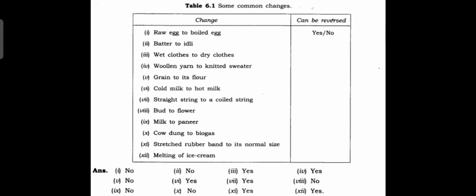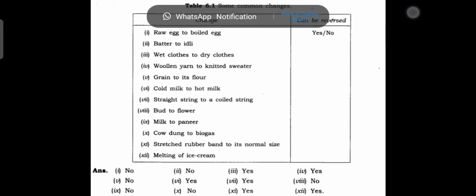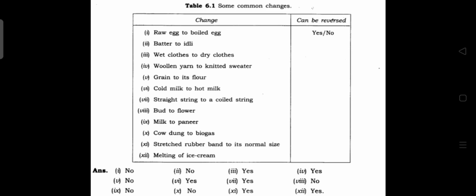Okay, so wet clothes to dry clothes. Here we can see that when the wet clothes have dried, we can again make them wet. So it can be reversed. That is a reversible process. You can see that.